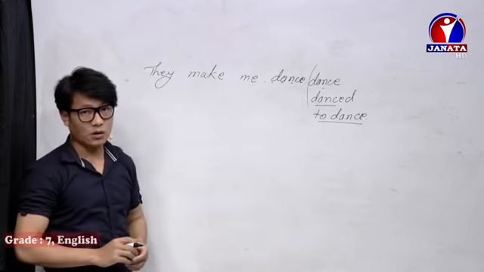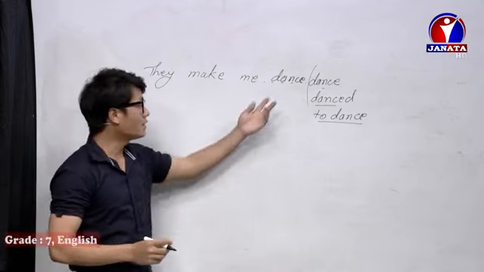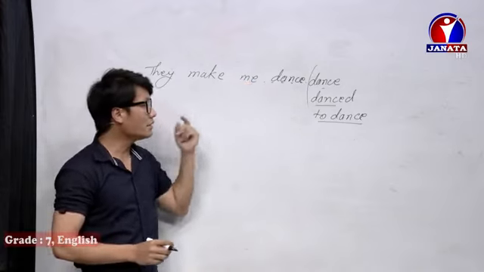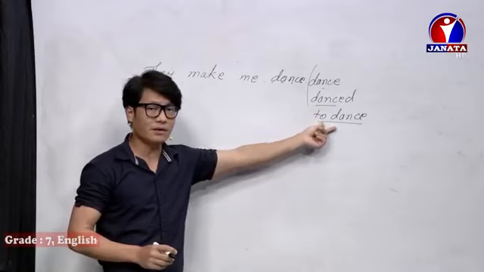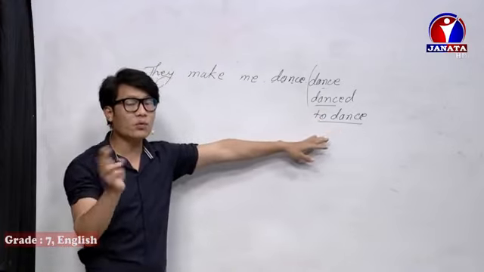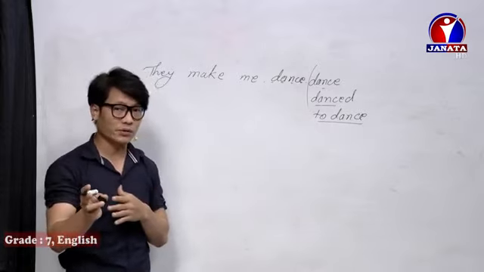Okay, so you can ask the questions. Why is there not verb 3? Because this is not an object. Why is there not the infinitive, to plus verb 1? Later I will show you which causative verbs take to plus verb 1, the infinitive verb. I will show you.